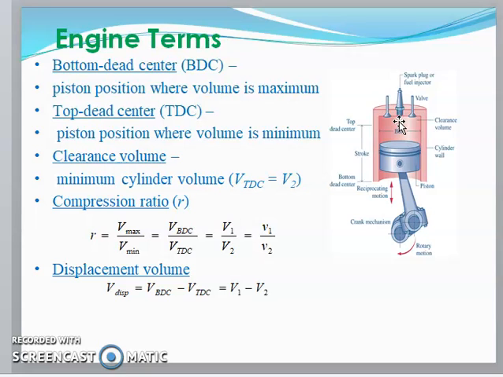Here I am mentioning the compression ratio and the displacement volume. This is the piston. Here is the piston ring, this is the connecting rod, the smaller end, this is the bigger end, and this is the crankcase. Here is the spark plug, attached at the top of the bore. Here is an inlet valve and this is an exhaust valve. These are all the engine components.